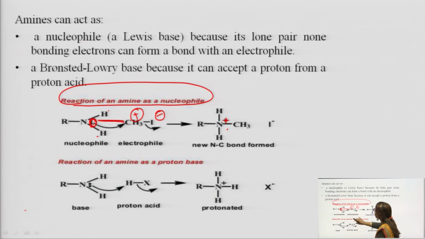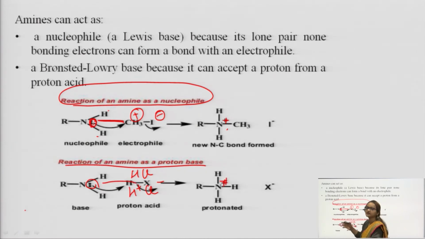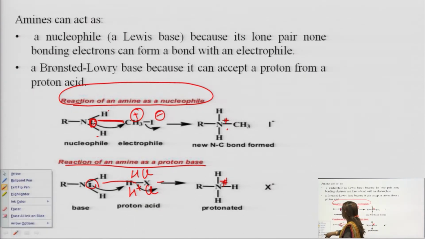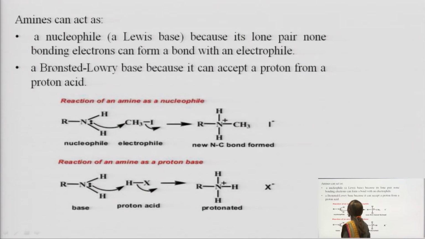Next, reaction of an amine as a proton base means it can accept a proton very easily. See, if it is HCl, then what happens? H plus, Cl minus. With the help of this lone pair of electrons, a bond formation takes place, and here again a positive charge comes on nitrogen, right. So, in this way an amine can react with a nucleophile, an electrophile as well as a proton acid. Understood?